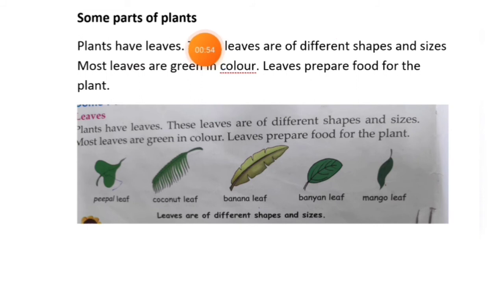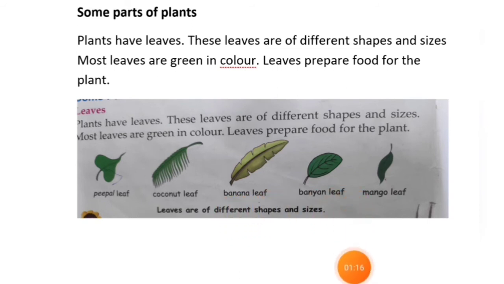Some parts of a plant are leaves. These leaves are of different shapes and sizes. Most leaves are green in color. Leaves prepare food for the plant. These are pictures of some of the leaves. From the picture you can see that the biggest leaf is of which plant? Banana plant. Okay.